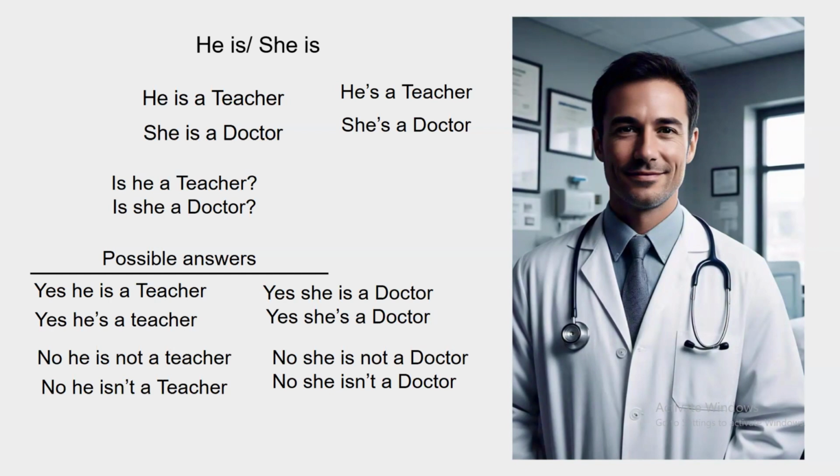Possible answers? Yes, he is a teacher. Yes, he's a teacher. That is a contraction of he and is. No, he is not a teacher. No, he isn't a teacher. Isn't is a contraction of is and not. No, he isn't a teacher.